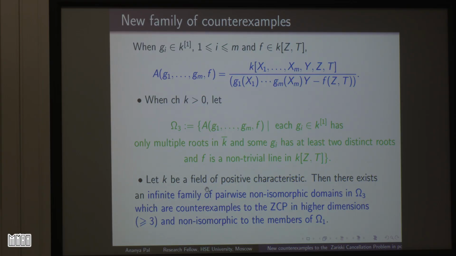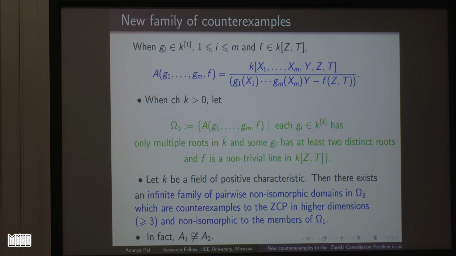Let F be a field of positive characteristic, then there exists an infinite family of pairwise non-isomorphic domains in omega 3, because in omega 3 we have taken some GI to have at least two distinct roots. So the previous theorem 7 guarantees that they can never be isomorphic to the generalized Asanoma domains, and those were already counterexamples. So now we have an infinite family of pairwise non-isomorphic counterexamples in omega 3 for every dimension greater than or equal to 3, which are non-isomorphic to the members of omega 1. That is, the previously known counterexamples.